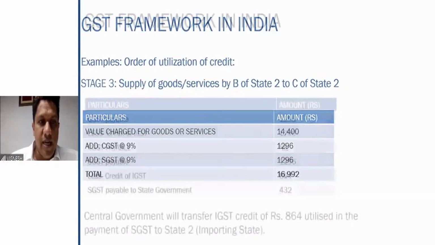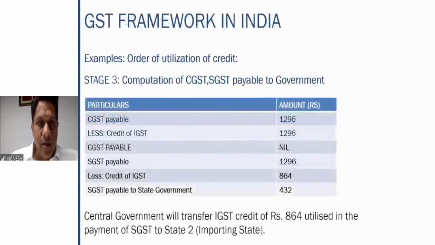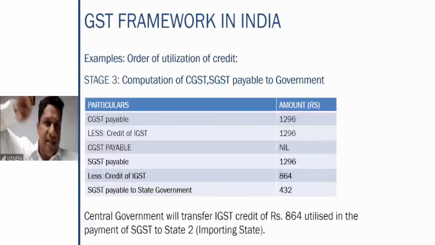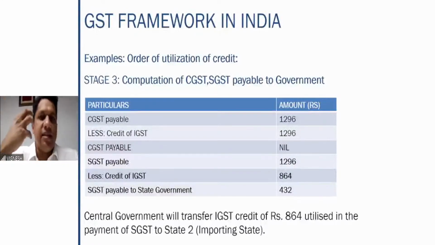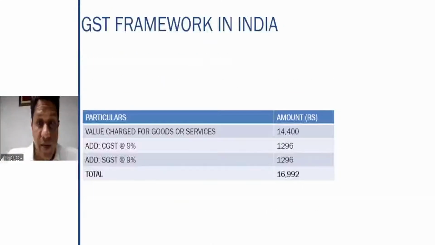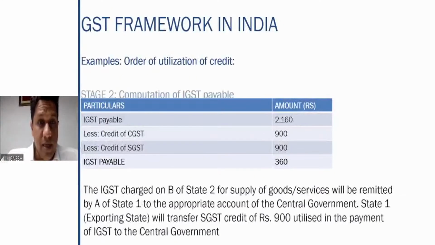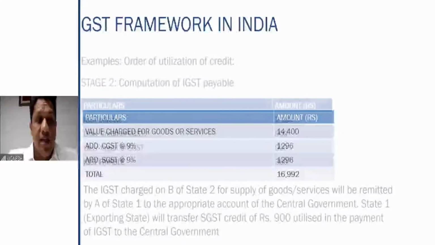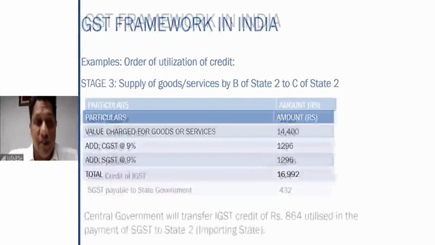A total of 16,992. What happens here? CGST payable 1296, SGST payable also is 1296. Now, this B has paid IGST. So that means he has IGST credit lying with him. Sorry, how much IGST has he paid? Go to the previous example. He has paid 2160 IGST. So he has a credit of 2160 which is lying.